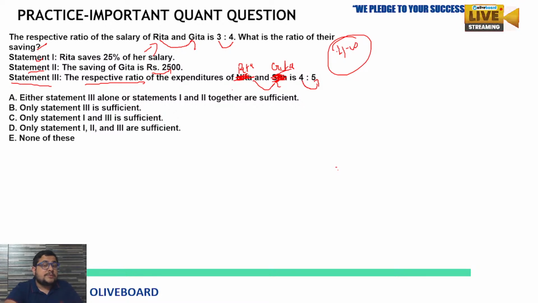You just need to use the basics and be careful about the statements. What data is useful, what is irrelevant? You just have to put that filter in your mind. You have to keep that filter, and with the help of that, you can easily solve the question.